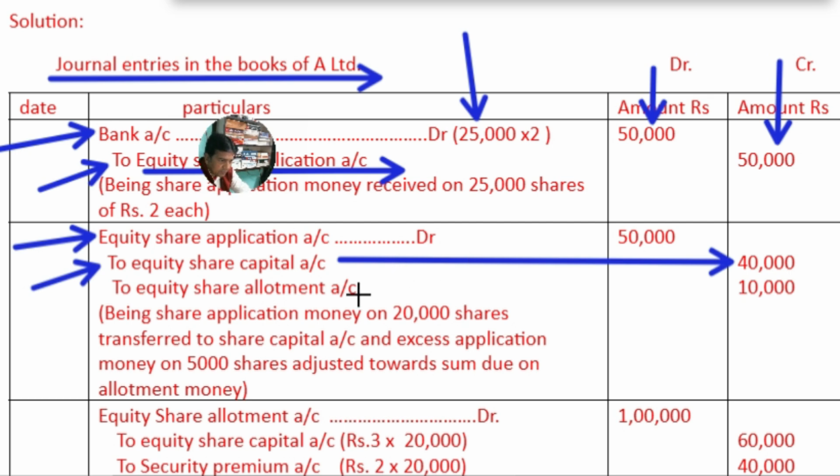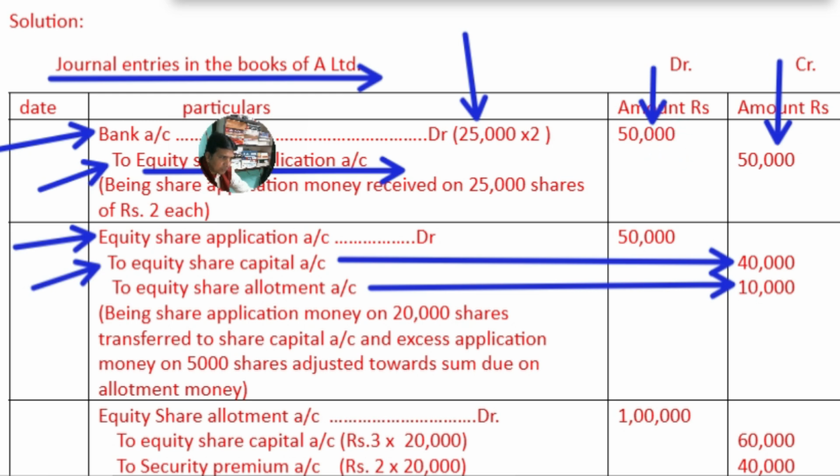Here this 10,000 rupees excess amount is adjusted towards allotment. The actual amount receivable is 40,000, it has received 50,000, so the 10,000 excess is adjusted towards allotment.